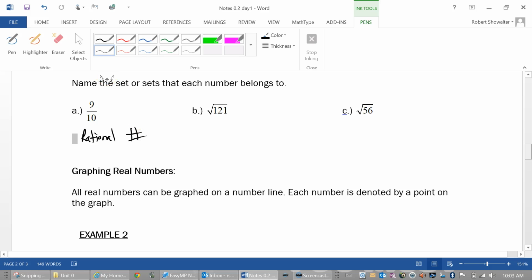Okay, square root 121. Be careful when you see these. Reduce them if you can. Square root 121, does that reduce? That reduces to what? Does anybody know? Actually 11. 11 times 11 is 121. Okay, since that's 11, is it a rational number? Yes. It's not irrational because it can reduce. Is it an integer? Yes. Is it a whole number? Yes. Most specifically, it's a natural number.